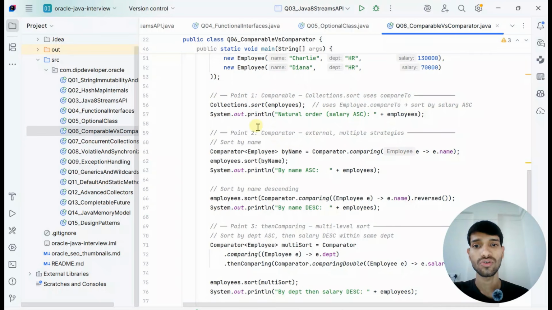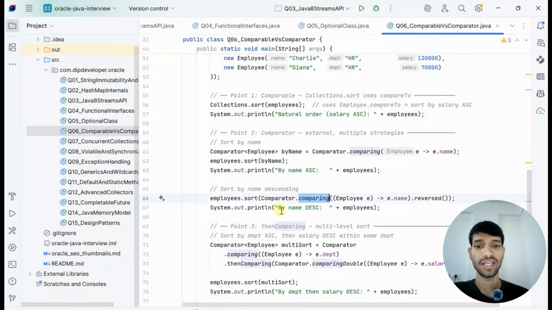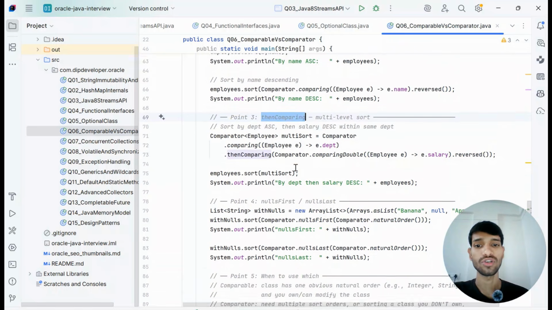In case 2, if you want to compare by name or based on other things, then we need to use Comparator. If you see Comparator, there is sort by name, then sort by name in descending order, and then thenComparing for multi-level sorting.